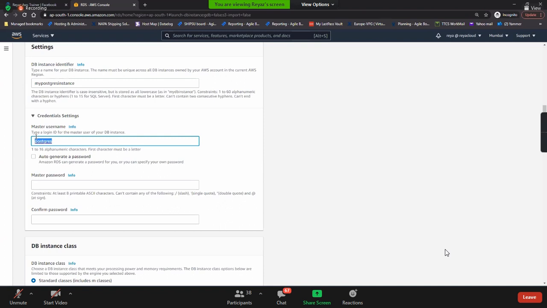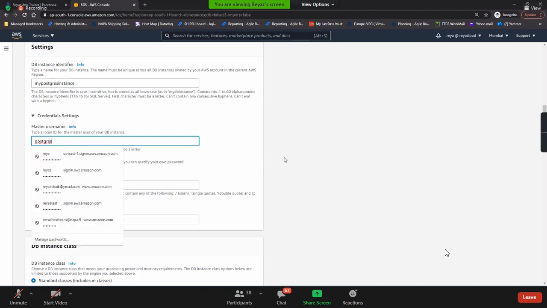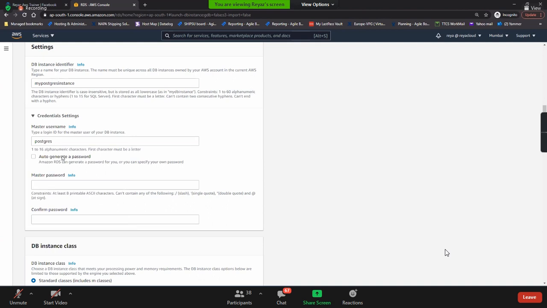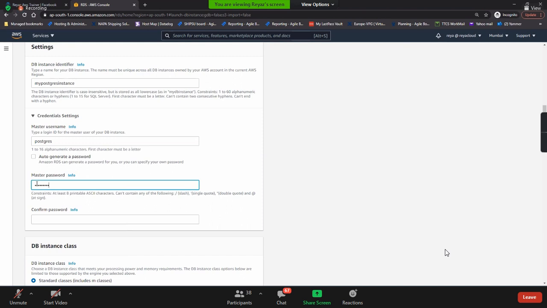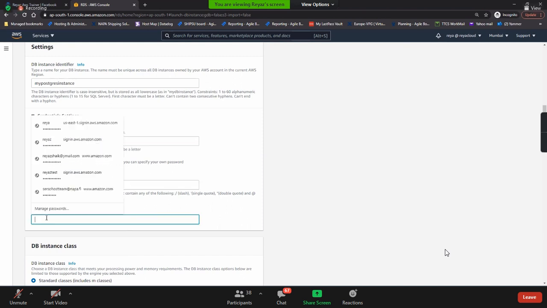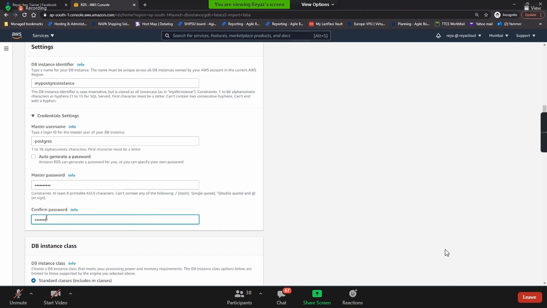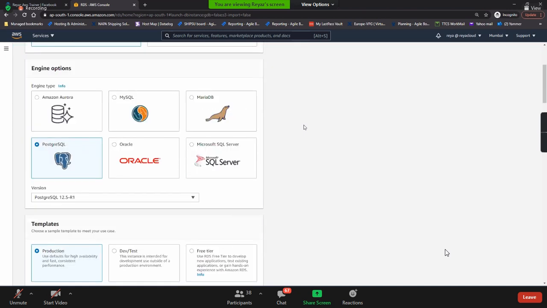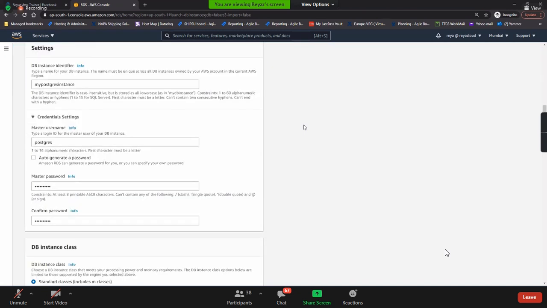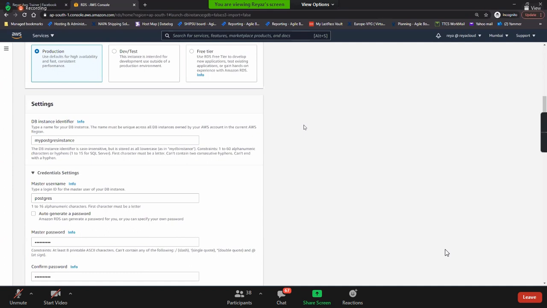You can give any name. For the moment, the default username is Postgres, right? And then you can generate the automatic password, or you can give a password, something like root123456, something you give it. You can give username and password. Guys, is this clear till here? What we are doing, everyone?